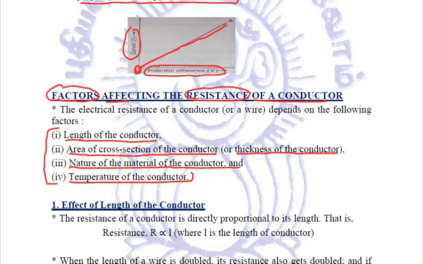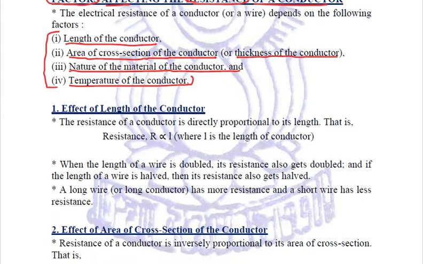Now let us try to get into the detail as to how resistance depends on these. First one is effect of length of the conductor. Now the resistance of a conductor is directly proportional to its length.